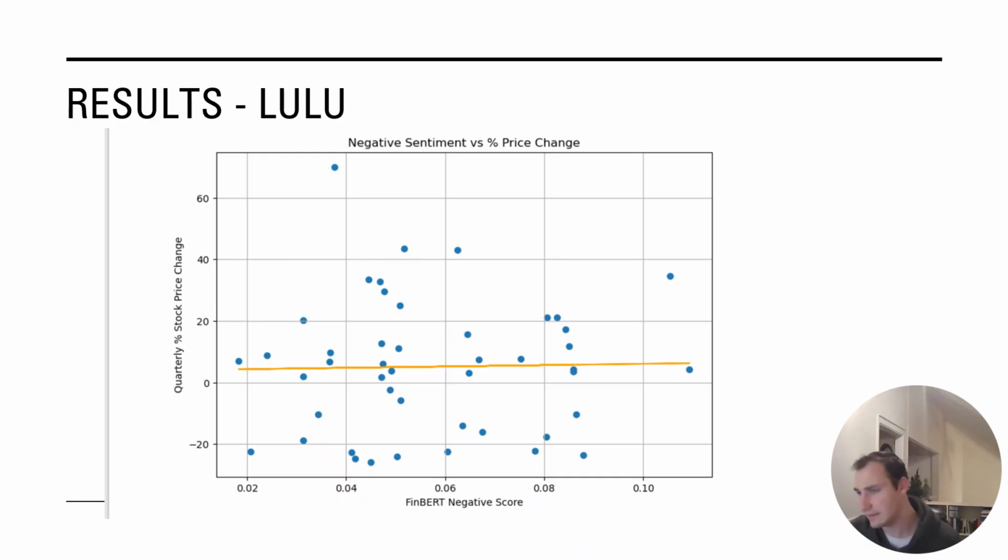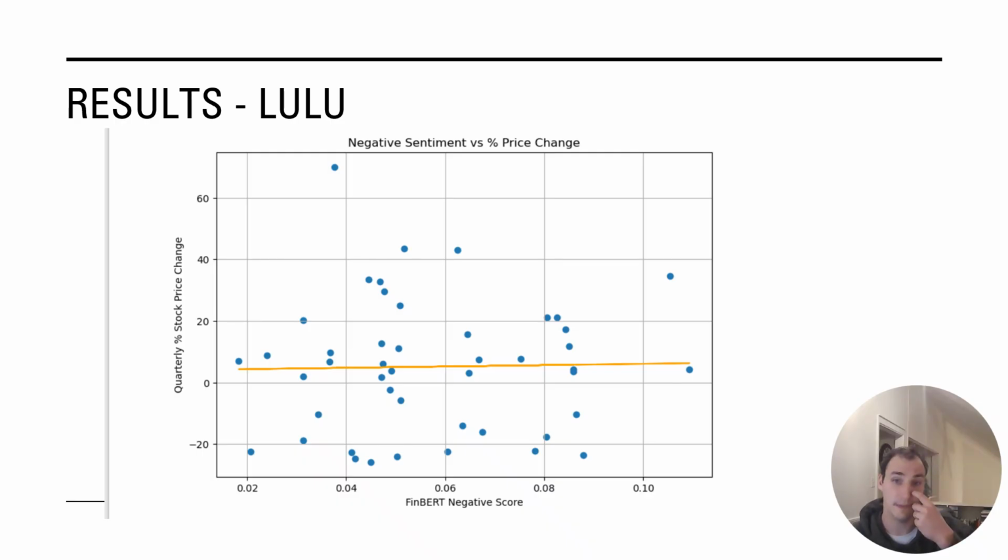I did find it interesting, more as a matter of note, that when negative language was found for Lululemon, and I'm sure this is true of many companies, it had absolutely no effect on the stock price change. Lululemon is in a completely different industry than NVIDIA and Amazon, and it has enjoyed less success than those other two companies.